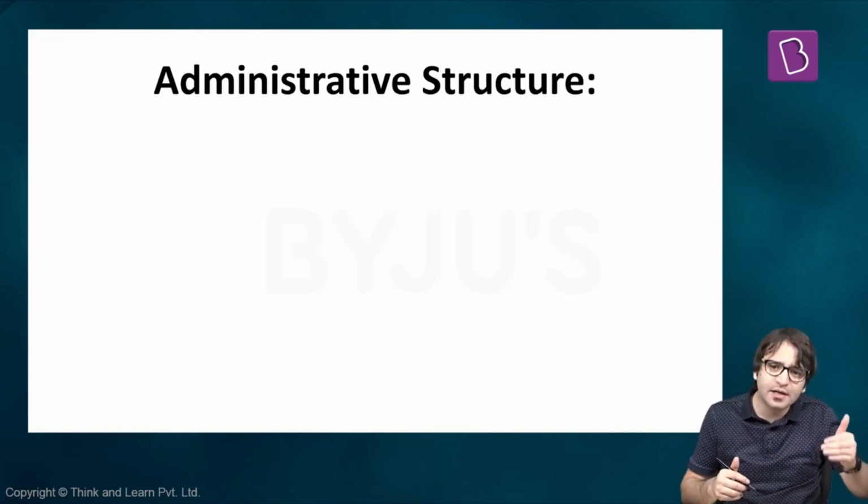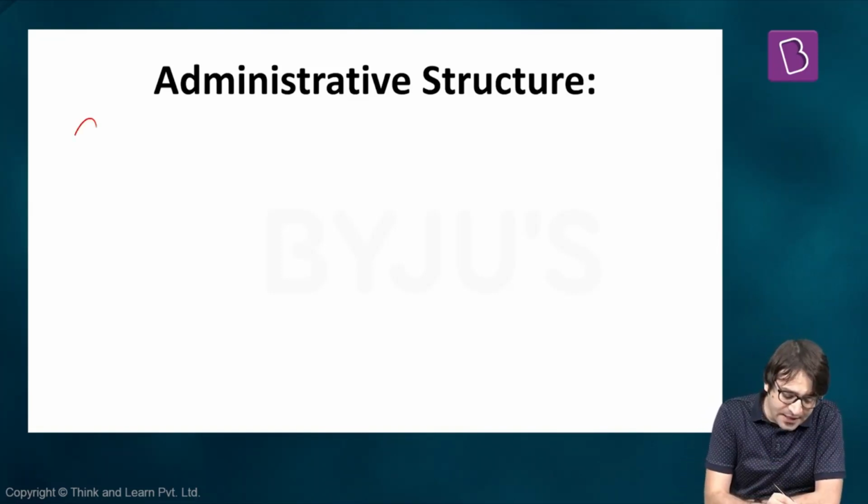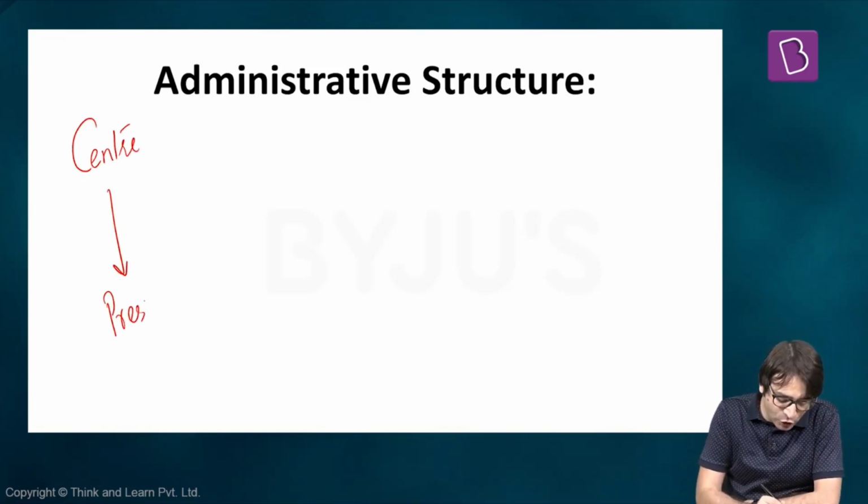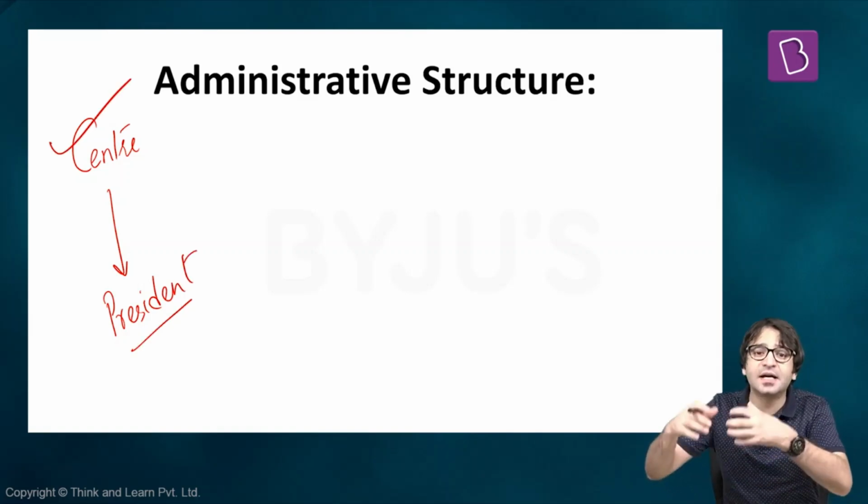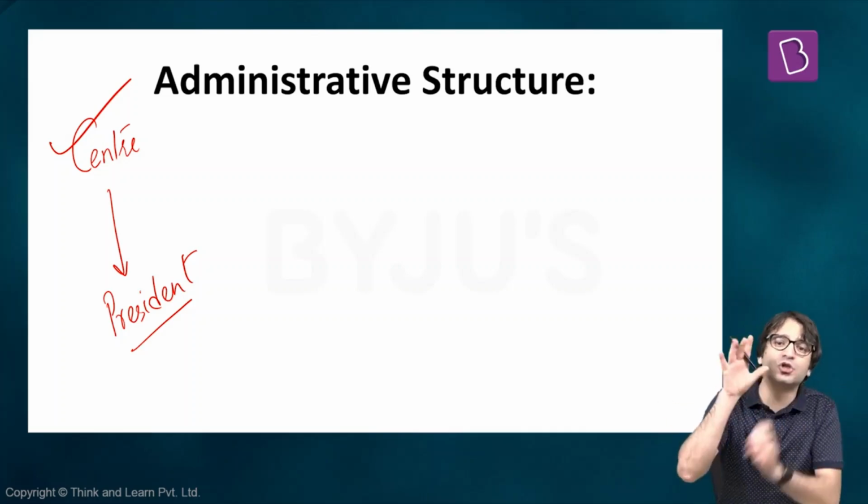Union territories, as I told you, are directly controlled, administered, and governed by the center. Now, who is the executive head of the center? The President of India. If the union territories are directly controlled by the center, that means the President is the administrative head, the executive head, of all these union territories as well.